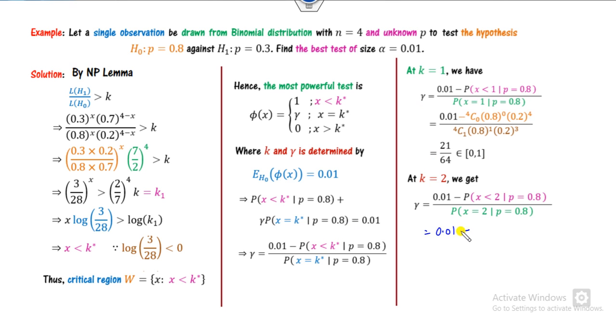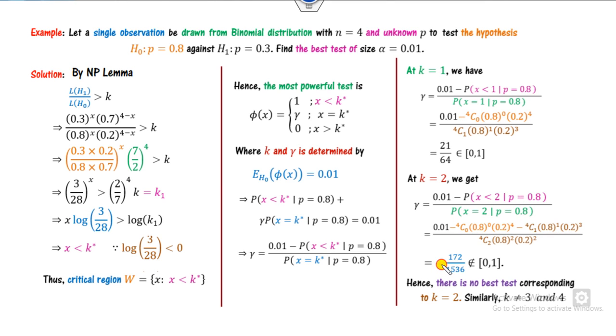Here, minus, it means x is 0 and minus x is equal to 1, divided by the probability at x is 2 under the H0. So what is the value of the x0? This is the case of the x0 under the p, and this is the x1. If you solve them, you can see this is a negative number, which does not lie between 0 and 1. So there is no best test corresponding to k equal to 2.